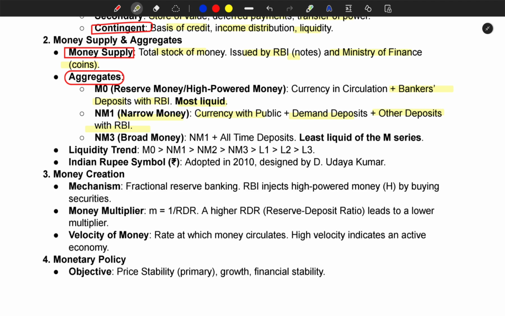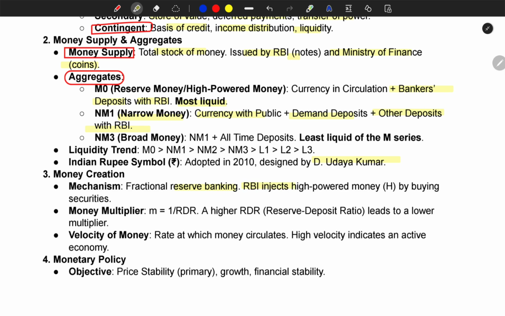Liquidity trend: M0 less than, more than. This leads to NM1 and further NM2, NM3, L1, L2, L3. This is the trend. Indian rupee symbol: the rupee symbol was adopted in 2010, designed by D. Uday Kumar.